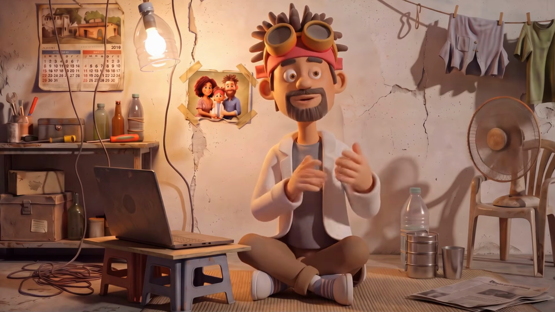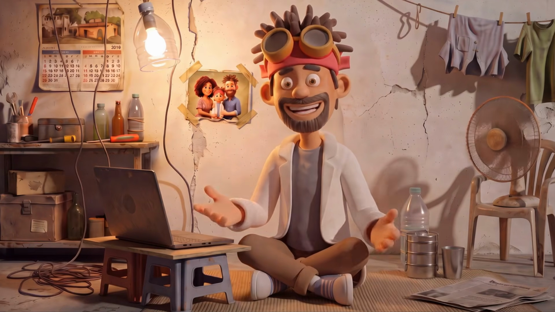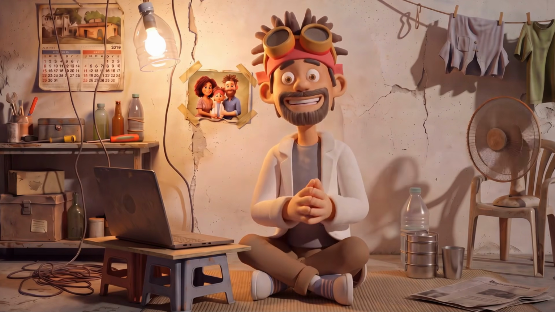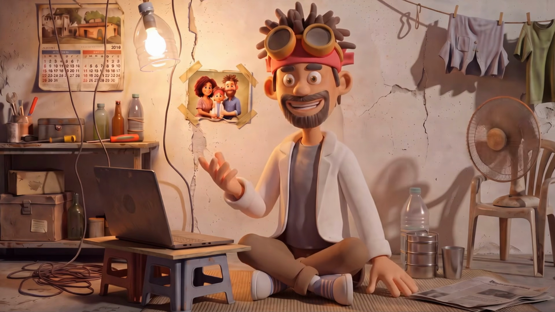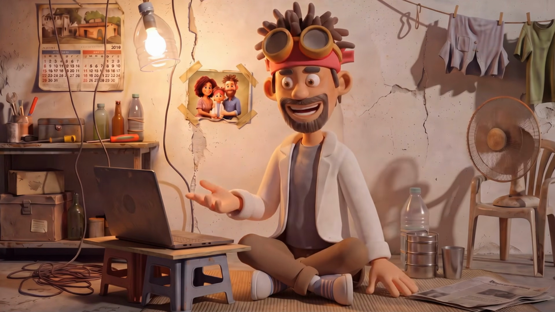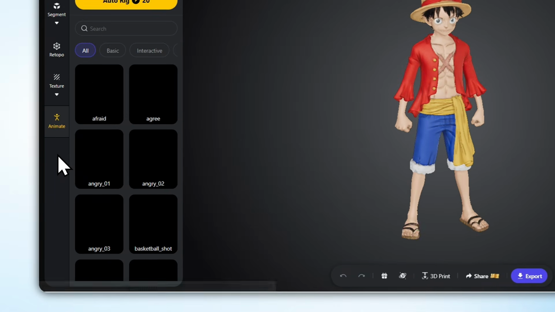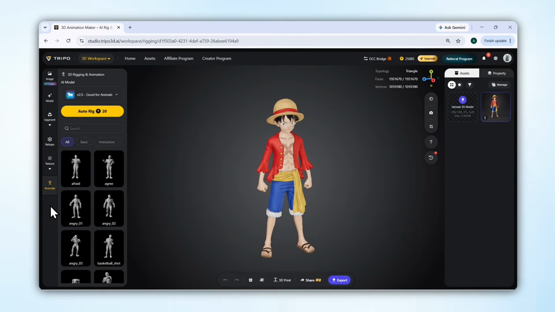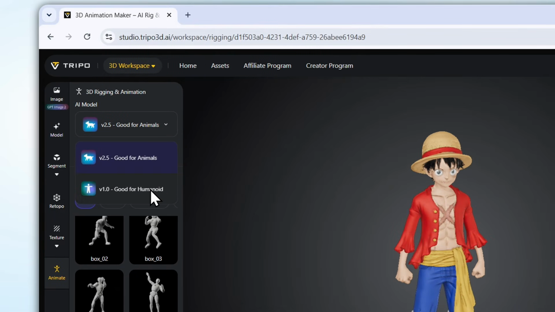But now there's one problem. How is this character actually going to move? And this is exactly where Trippo AI's animation feature comes in. You don't need to open any separate animation software or deal with complicated settings. You can do this entire process right here. Click on the Animate option on the side. Now here you'll find the AI Model option, which gives you 2 different versions. Version 1 is for human characters, while version 2 is designed for animals. Since we're working with Luffy here, I'll select version 1.